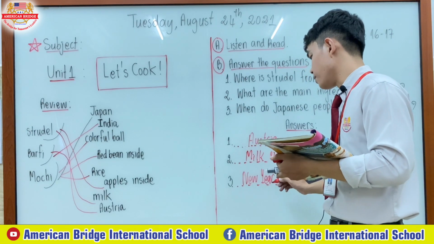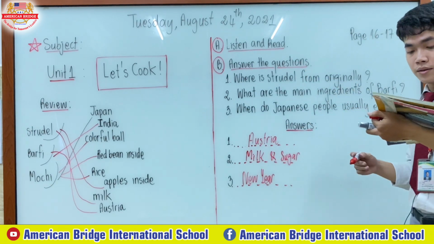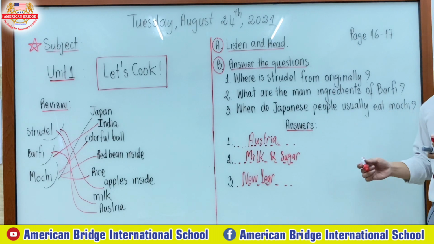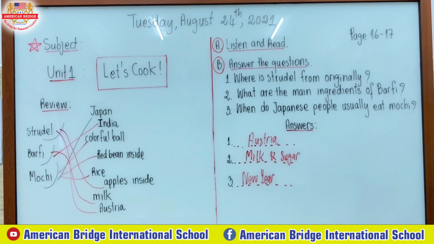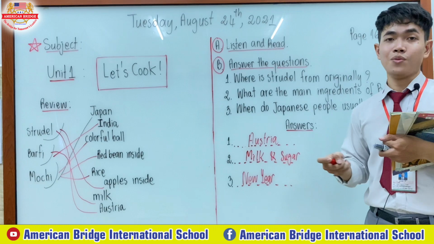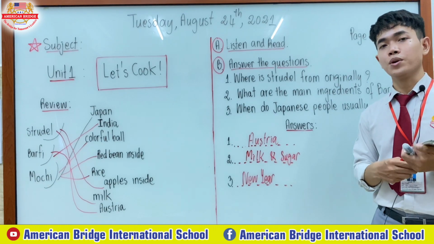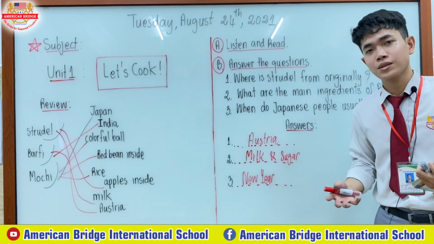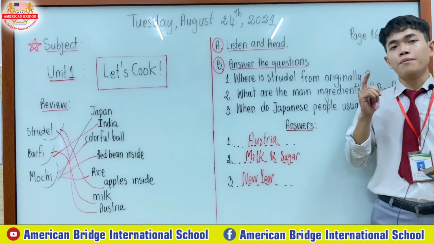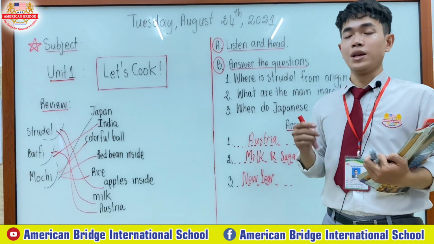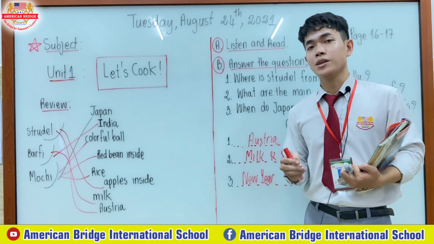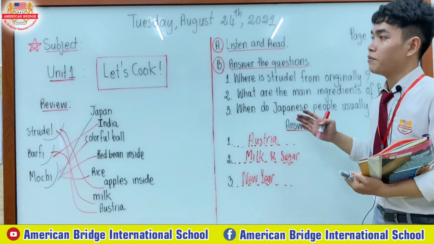Sometimes they can eat it at festivals too. Mochi is a kind of sweet, and we also have mochi ice cream as well, which is really delicious.